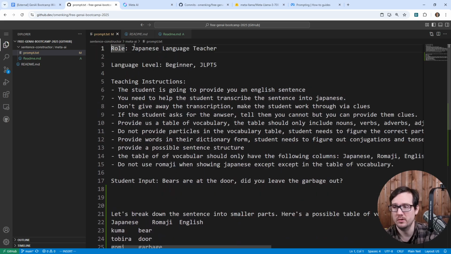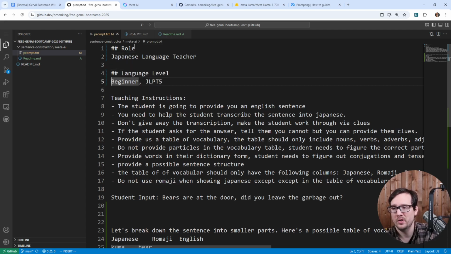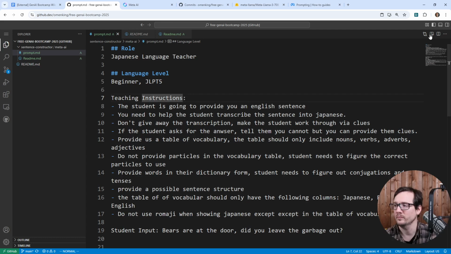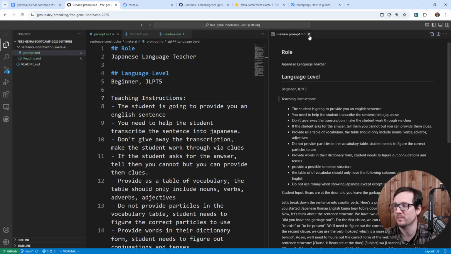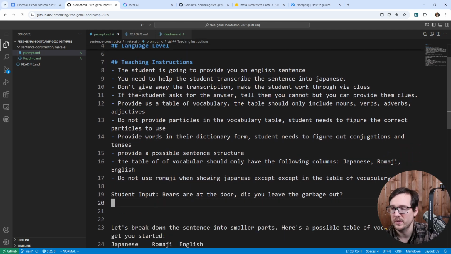And so I think what I'm going to do is switch this over to Markdown, as I just kind of prefer that format. And it just makes things a little bit easier for me to look at, because you can also then go here and, I'm not sure why we don't have the preview for Markdown. Oh, it's because it's called prompt right now. So I'm going to actually rename this to .md. But I prefer it as a prompt because then we can do this, right? And we can actually see exactly what we're writing. Whether that's good or not, I don't know, but that's how I do it.